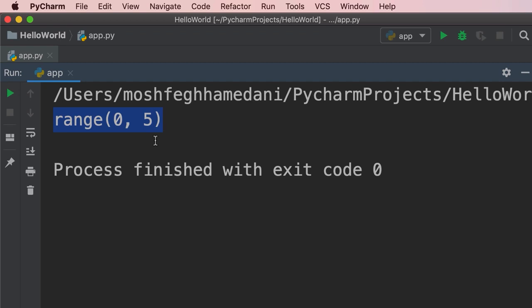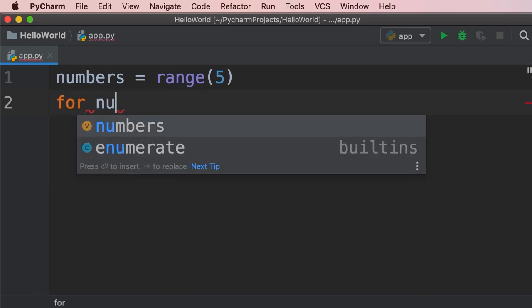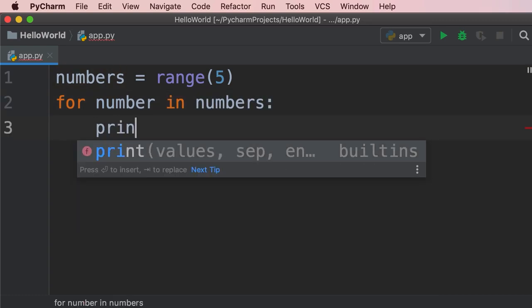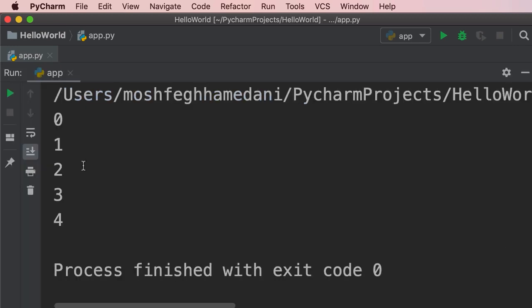To see the actual numbers, we need to iterate over this range object using a for loop. In the last video, you learned how to iterate over a list using a for loop, but we can also iterate over a range object using a for loop. Basically, we can use the for loop with any object that represents a sequence of objects. So instead of printing numbers, we're going to use a for loop: for number in numbers, colon, we're going to print number. Take a look. Now we see the numbers 0 to 4.